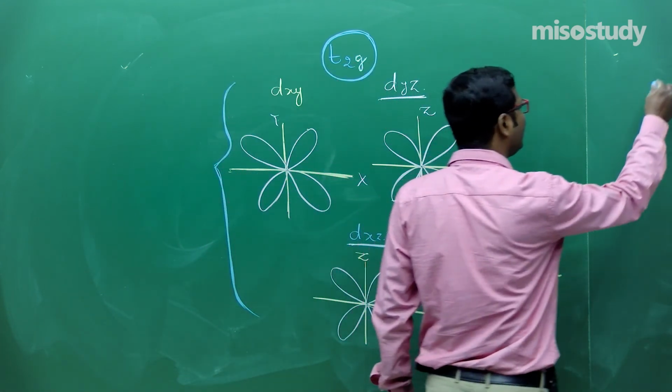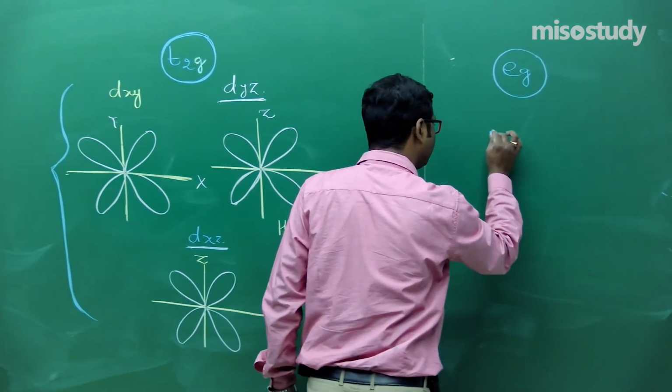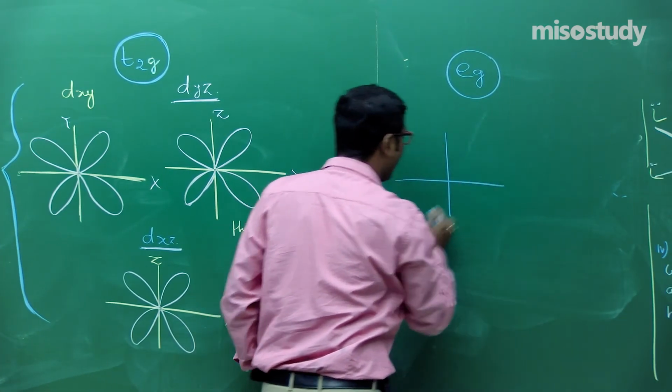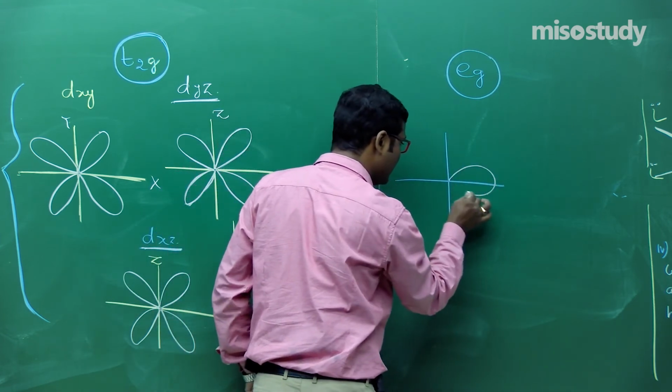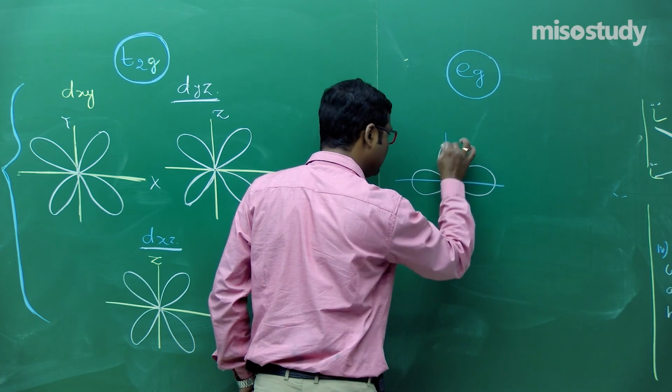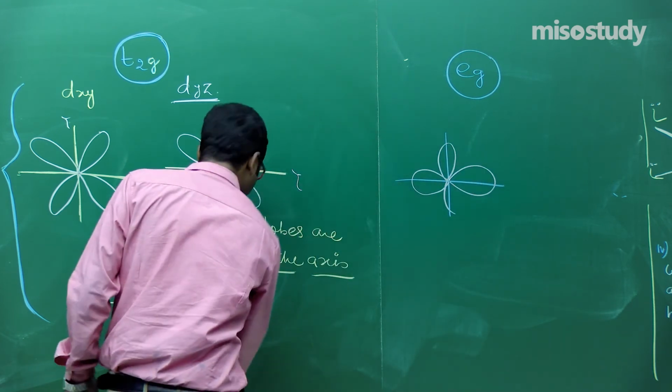If I talk about Eg, then it considers dx square minus y square, friend. This is the structure of dx square minus y square. Do you have any idea? Wait for a moment.